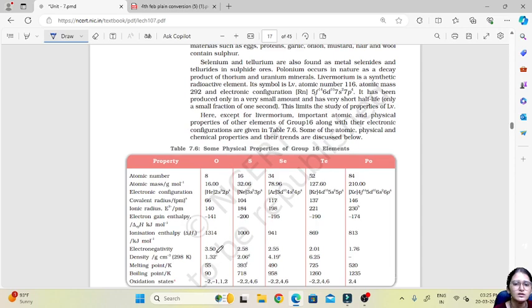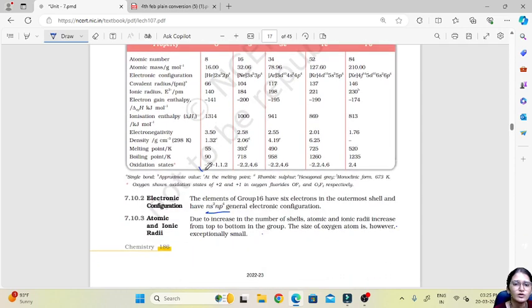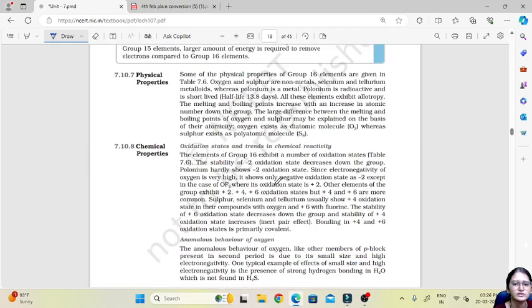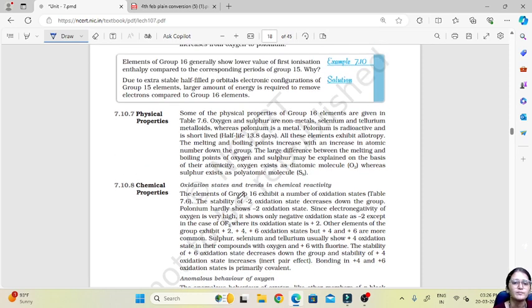These are the oxidation states of group 16 elements. -2 is a common oxidation state, and the stability of -2 decreases down the group. And polonium hardly shows -2, since the electronegativity of oxygen is very high.